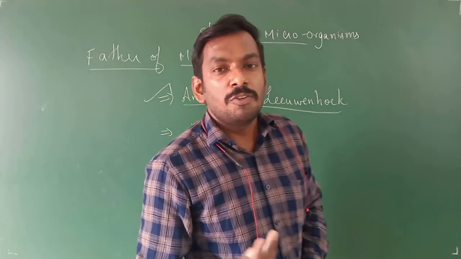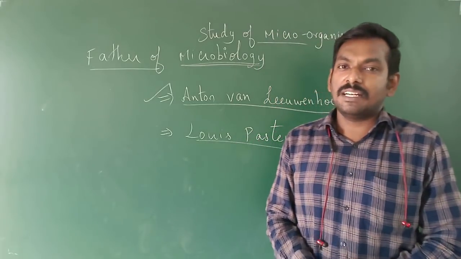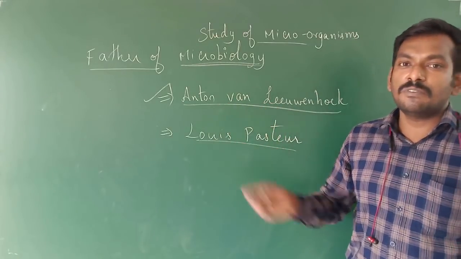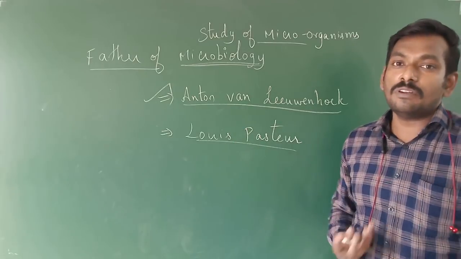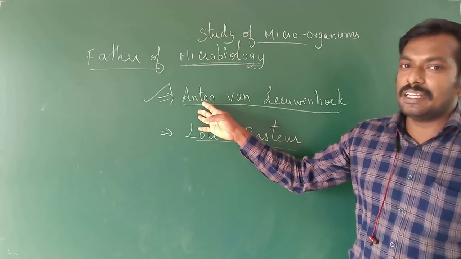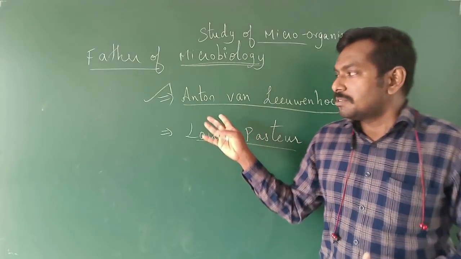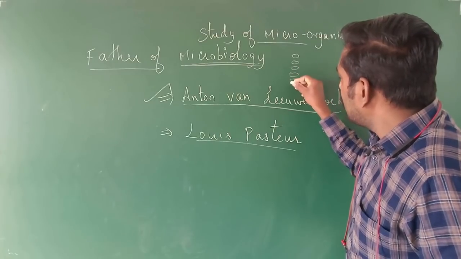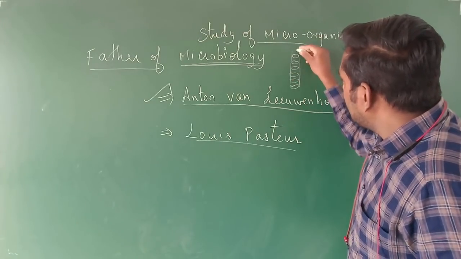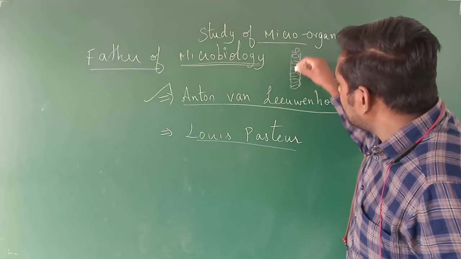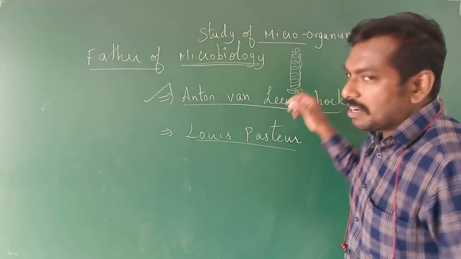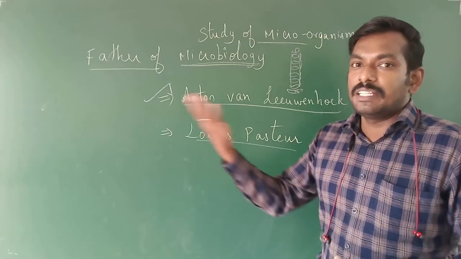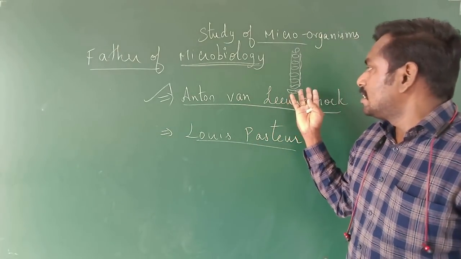Why? Because you might have studied in your lower classes or 11th standard, in cell biology, about Anton van Leeuwenhoek. He was the one who first found a simple microscope. He designed his own microscope because he was, rather than a scientist, a businessman, right? He used to set up piles of lenses and tied them with the help of a string, and he used to visualize microorganisms. He used to visualize the sweat, the saliva, the Dutch water, and he also analyzed the sperm cells.